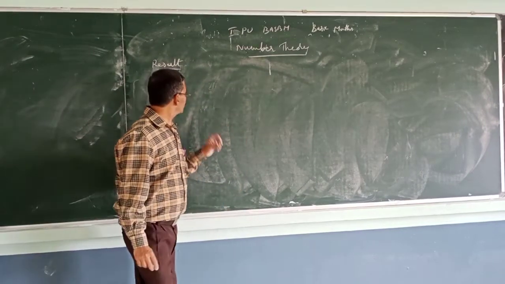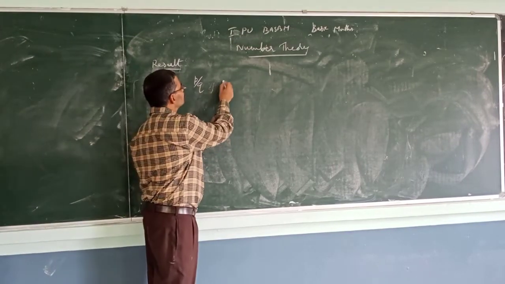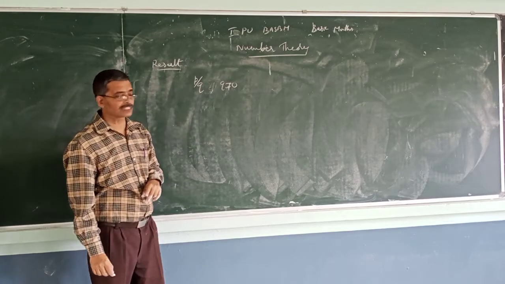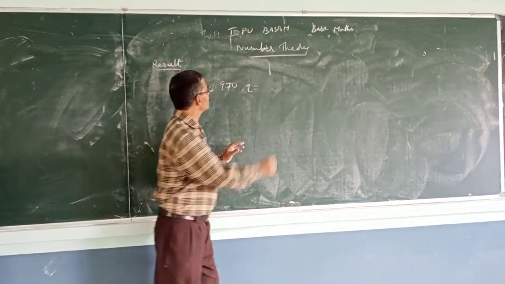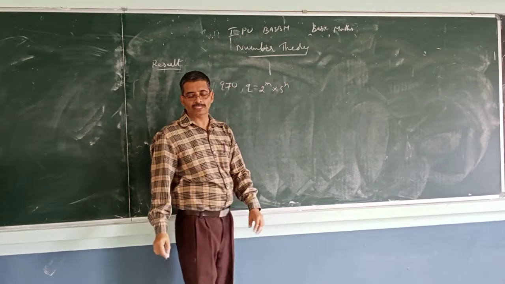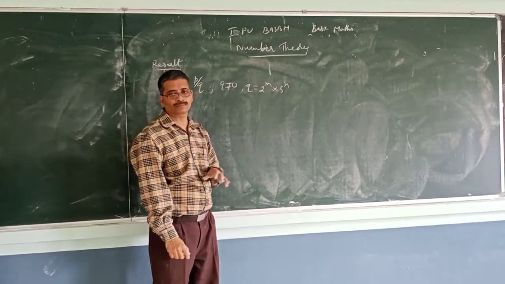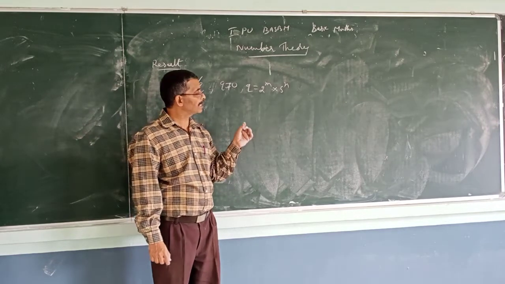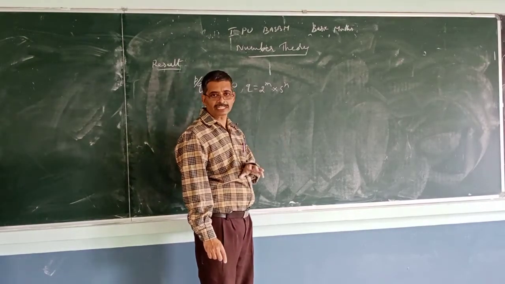So if p by q is a rational number, of the form p by q with q not equal to 0, and if we can express q as 2 to the power of some integer m into 5 to the power n, so we can express q in terms of powers of 2 and powers of 5, then we can certainly say that the decimal expansion terminates.